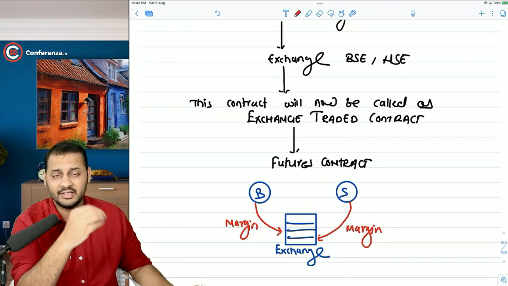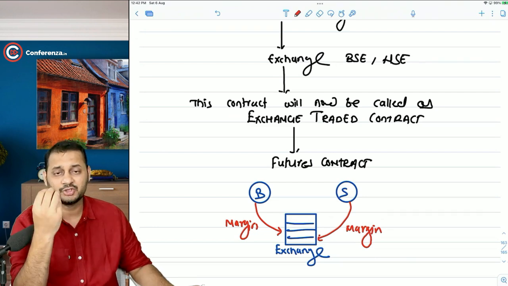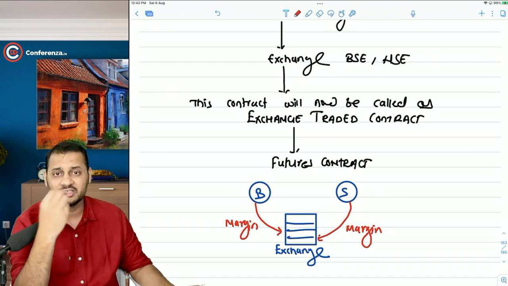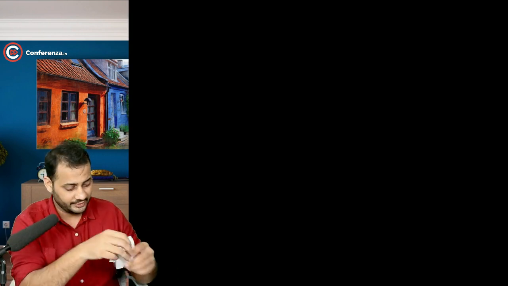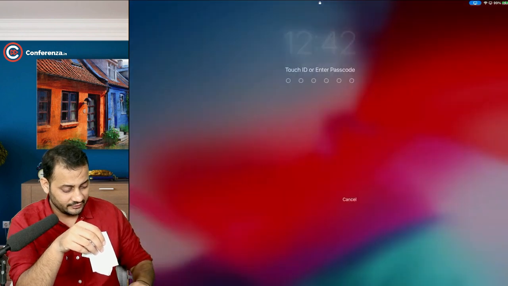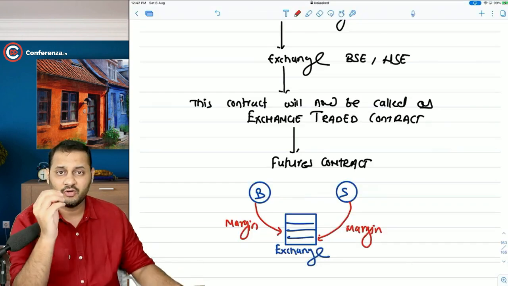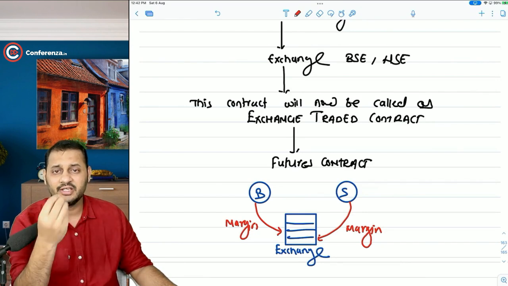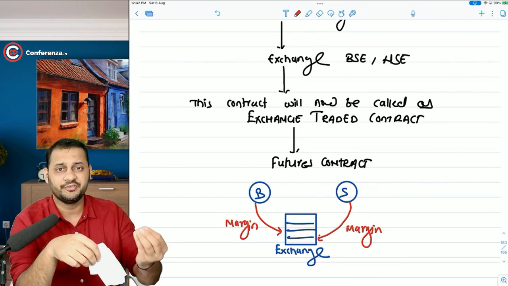It's an entity, it has its own expenses, it has to manage the system infrastructure for all the transactions to happen automatically. So it will be very costly for the exchange just to create a futures contract of 5 shares.